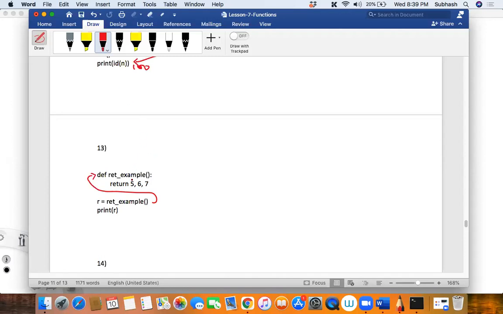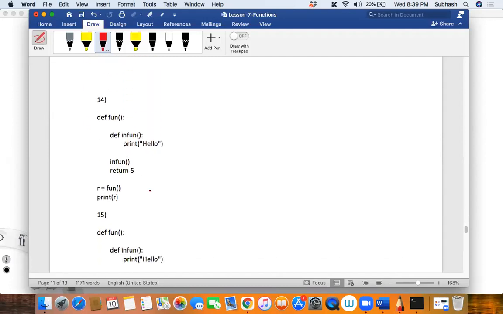So what will happen? It will return a tuple, isn't it, my dear friends? It will return a tuple which contains 5, 6, 7. Is that okay? Clear? I told you, you can return multiple values and that will be returned as a tuple. Cool. Now this one.